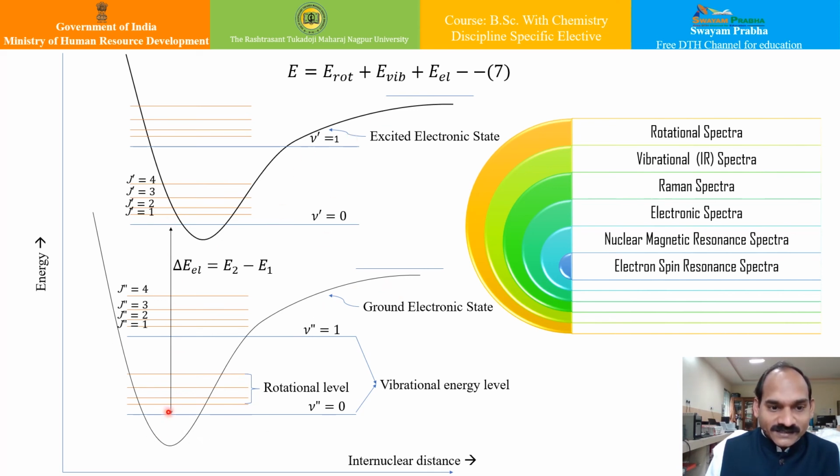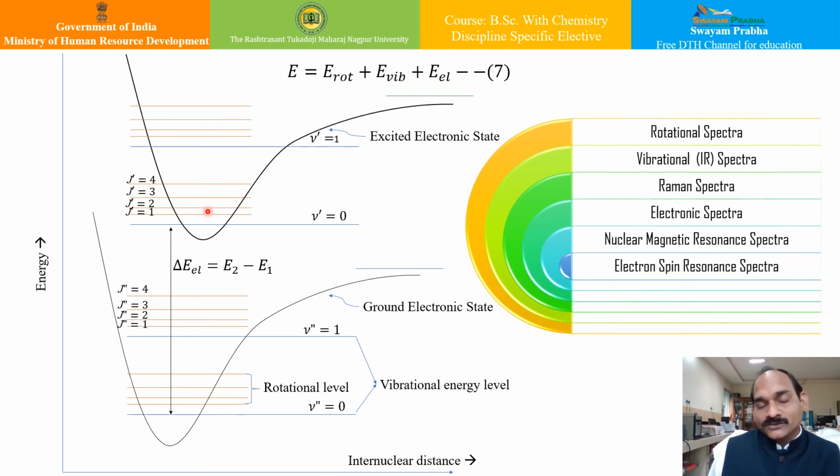You can see this shifting of electronic state. So the electronic energy associated with this molecule shifts from the ground energy level to an excited energy level by the absorption of a photon of suitable frequency, and it is usually done in a series of vibrational levels which are associated with the electronic state, and with each vibrational level there are rotational levels associated with them.